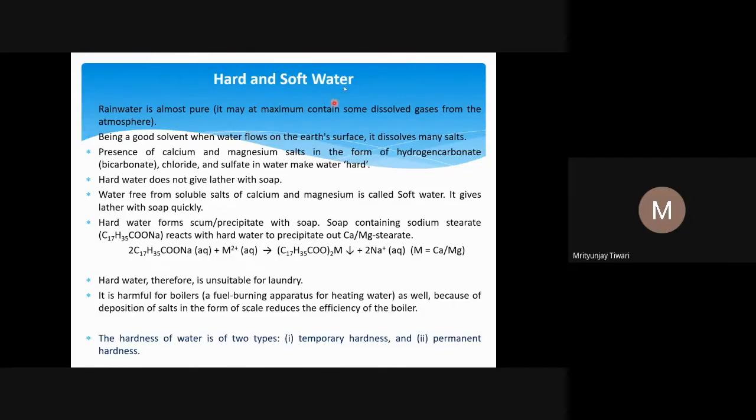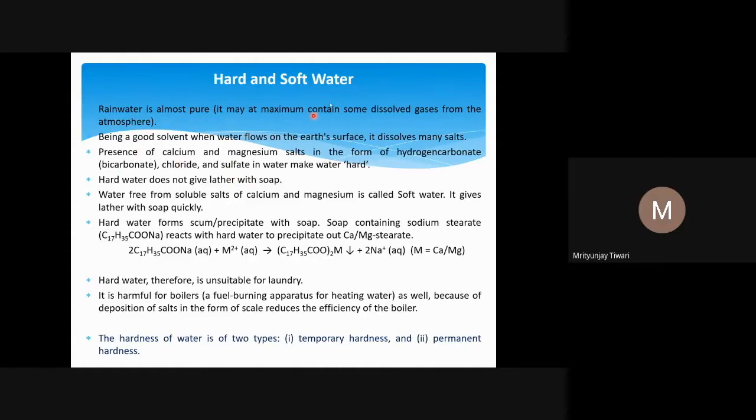Now let us move to hard and soft water. You might have heard about hard water and soft water. What is hard water and what is soft water? We know that hard water doesn't give lather with soap, and soft water does. So you can clean your clothes in soft water, but you cannot do it efficiently when you use hard water. Also, with hard water we find difficulty in cooking pulses. There are many examples of that.